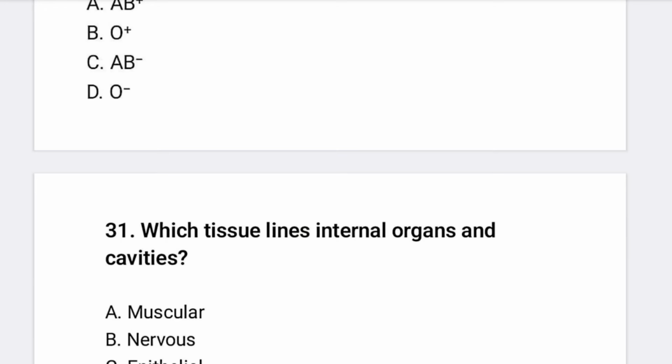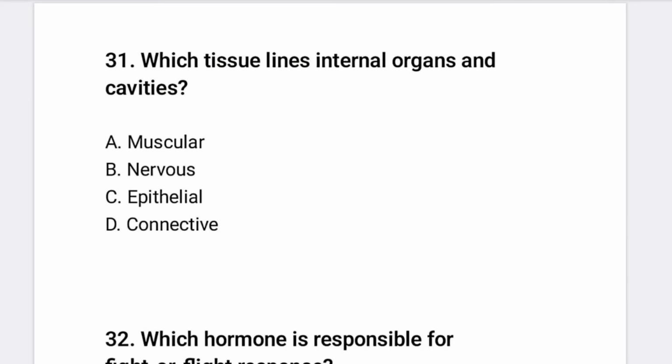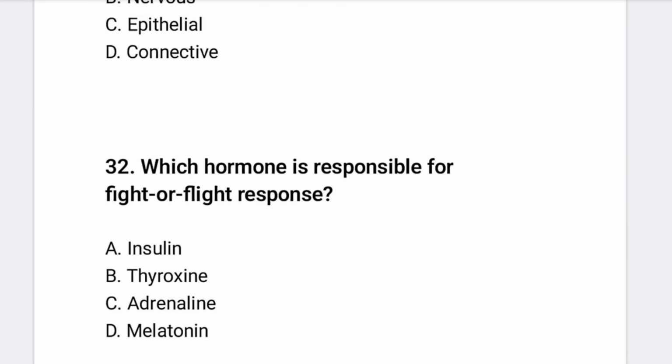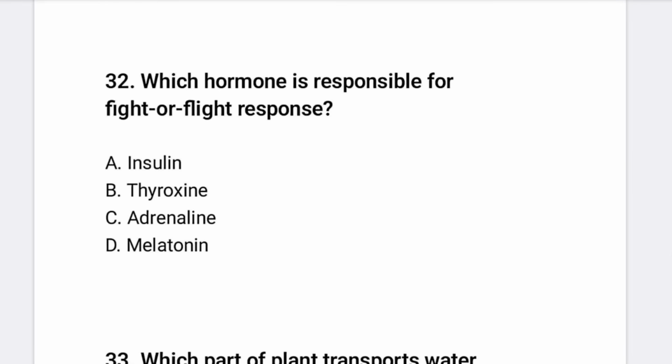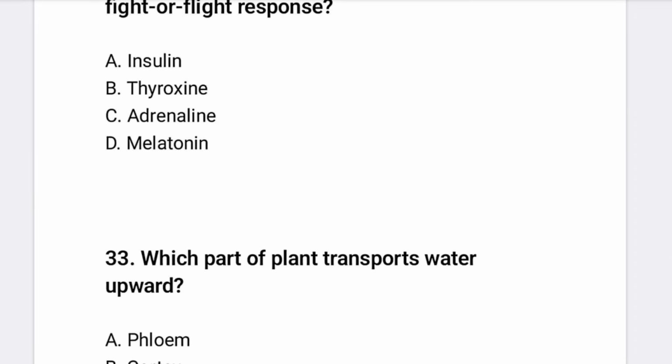Another, which tissue lines internal organs and cavities? It is epithelial tissue. Another, which hormone is responsible for fight or flight? Adrenaline, insulin, thyroxine, or melatonin. So adrenaline, also known as epinephrine, is the hormone responsible for the fight or flight response.